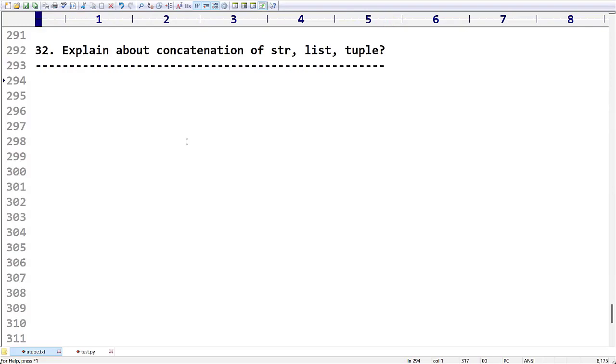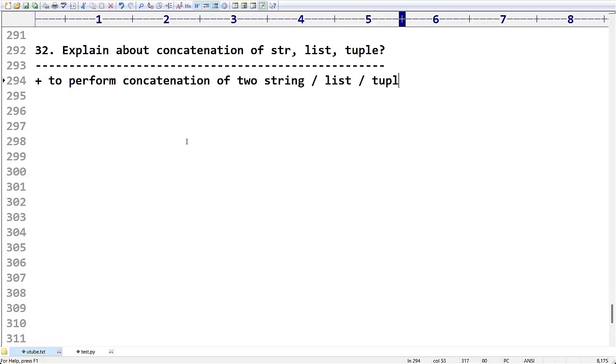Okay, then what is concatenation of a string? We can use the plus operator to perform concatenation of two string objects, or two list objects, or two tuple objects.